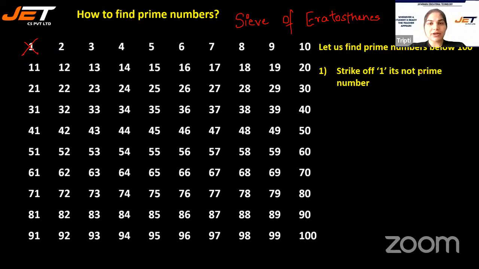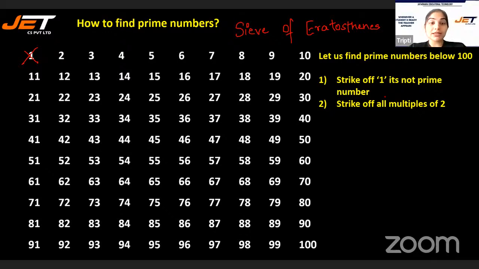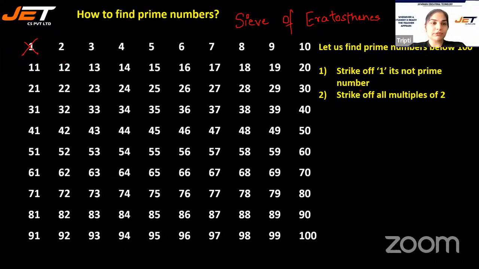So first, I strike off 1 because it's neither prime nor composite. Strike off all multiples of 2, but not 2. Do not strike off 2 because yesterday also I told you that 2 is a prime number. I'll cut all the multiples of 2. All the even numbers are the multiples of 2: 2, 4, 6, 8, and 10. So I will cut down all the numbers, but not 2 because 2 is the only even prime number. I'm cutting down all the multiples of 2.